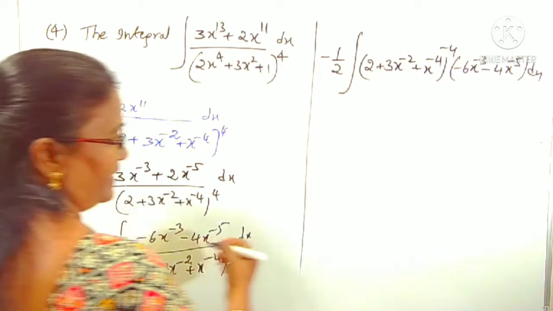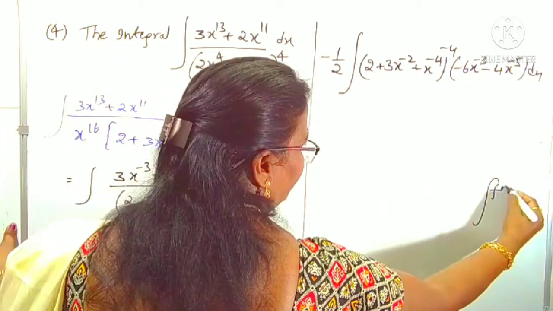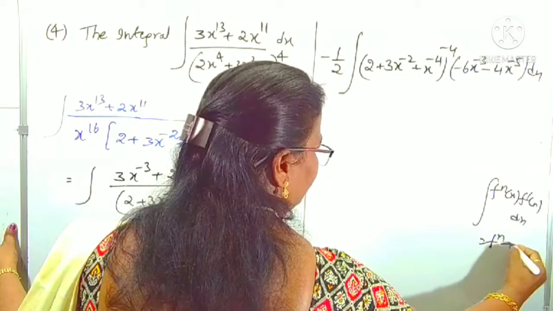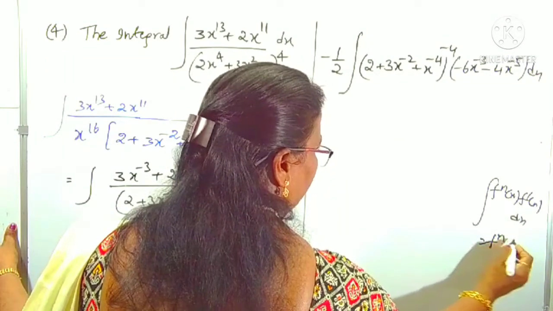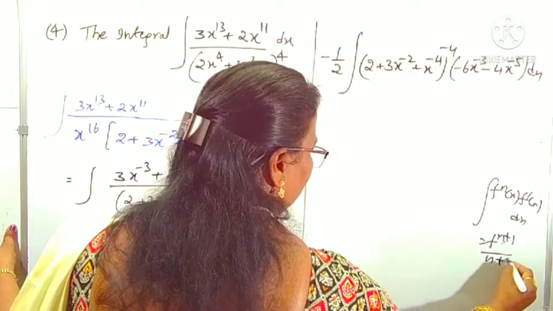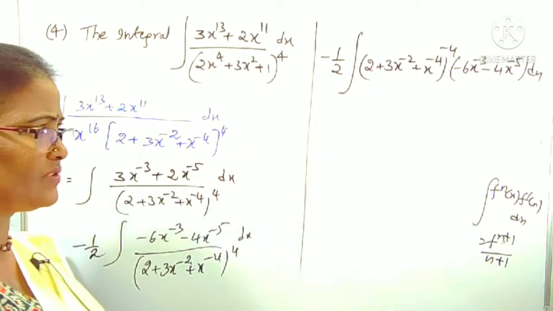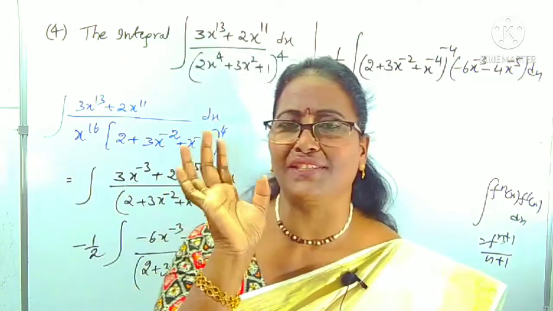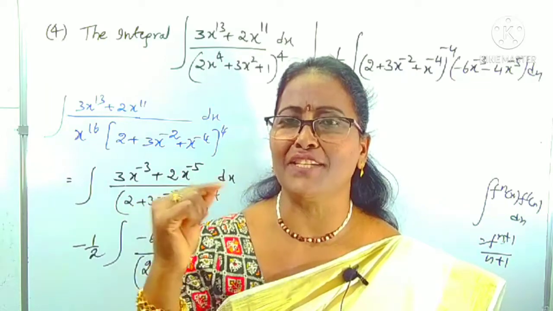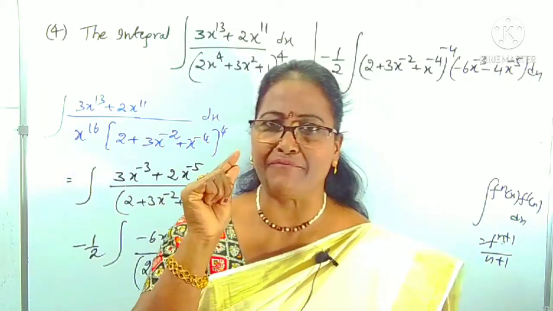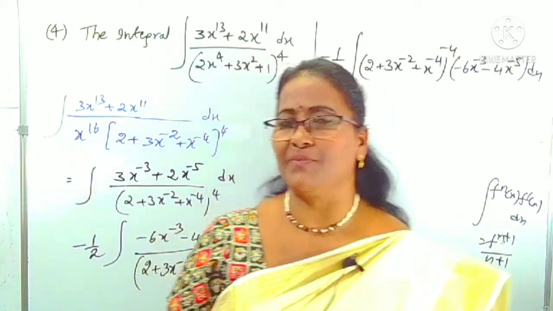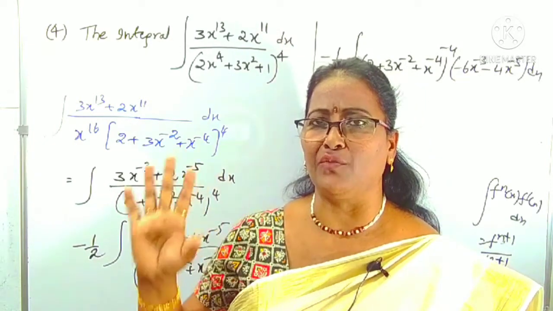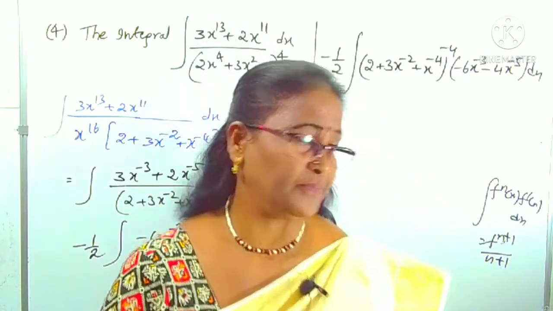Now it is in the form of what? Again it is in the form of f power n x into f dash x, which is f power n plus 1 by n plus 1. Same formula I used for previous questions. There are three major formulas of integration: f power n x into f dash x, f dash x by f of x, f dash x by root f x. Don't forget to read these two formulas majorly along with the standard forms, right?